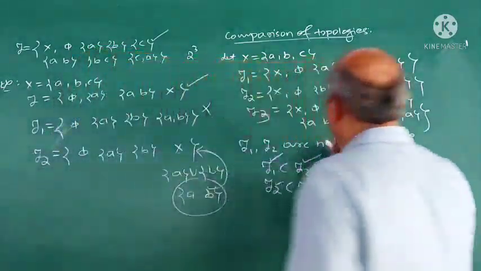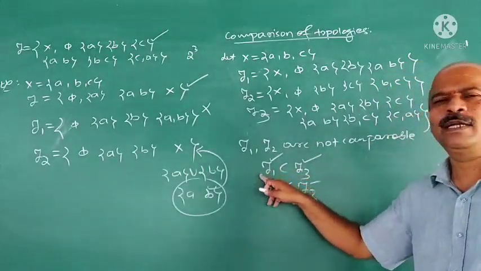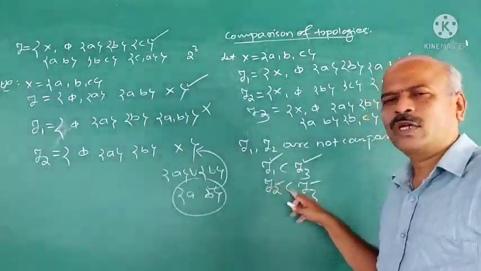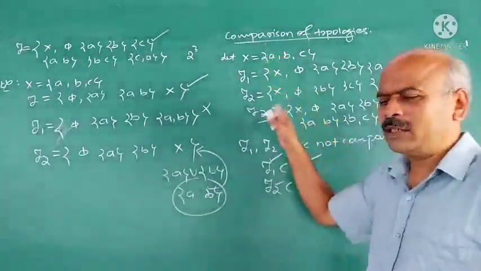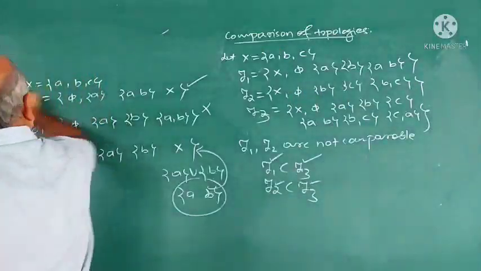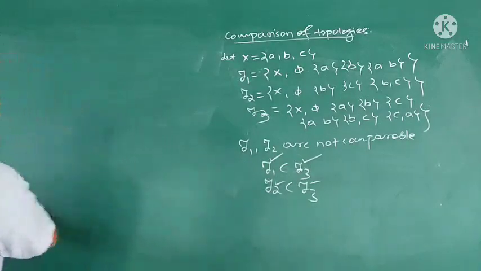TOE3 is finer than TOE2. TOE3 is finer than TOE1. Or TOE1 is coarser than TOE3, and TOE2 is coarser than TOE3. This is about comparison of topologies.